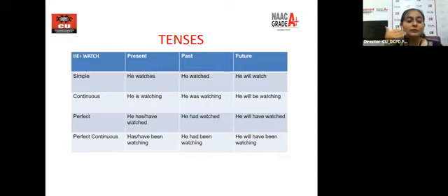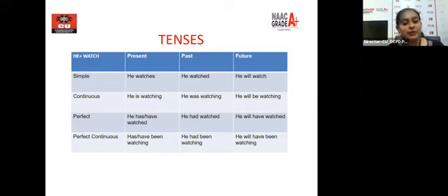Future. Let's go to the perfect tense. Perfect, he has or have what. So when we take into consideration perfect tense, we use have/has depending upon the subject, verb plus ed. So he has or have watched.